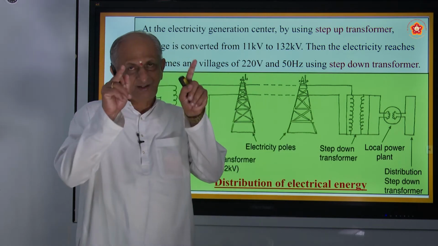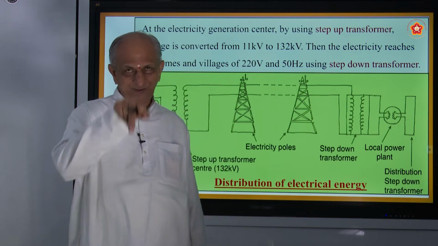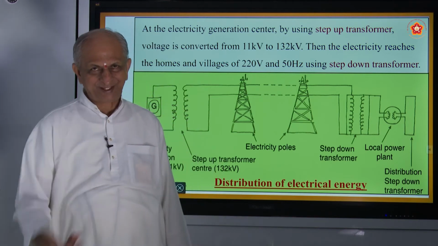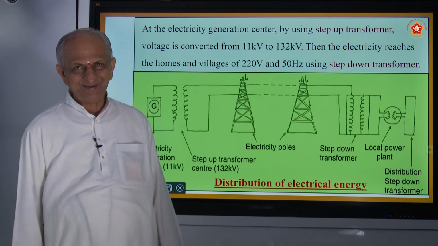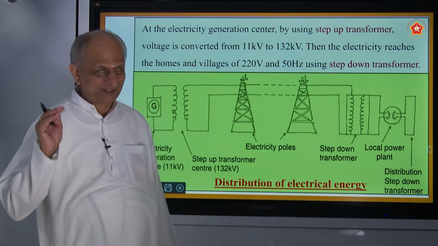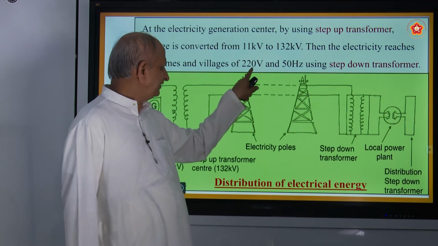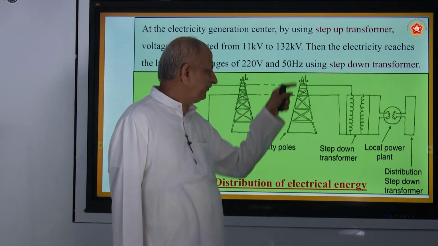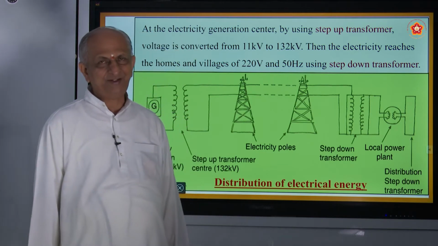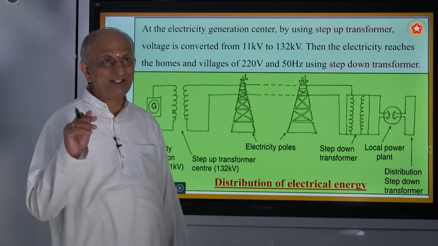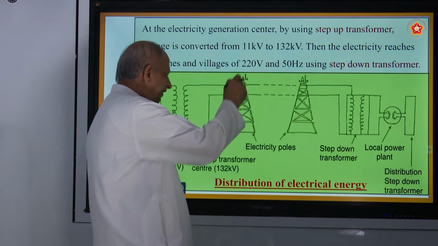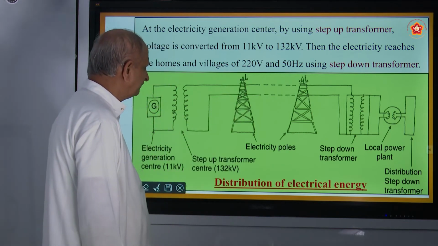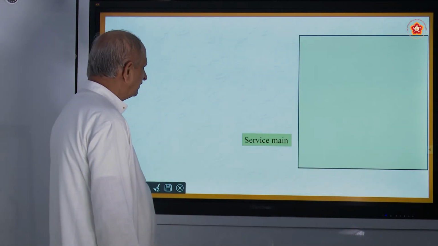So, check your switchboards in your home after this class, not now, don't get up now. Now, you sit and hear what I am telling. There it is written as 220 V and 50 hertz. Hertz is nothing but cycles per second, that is a unit for frequency, okay.